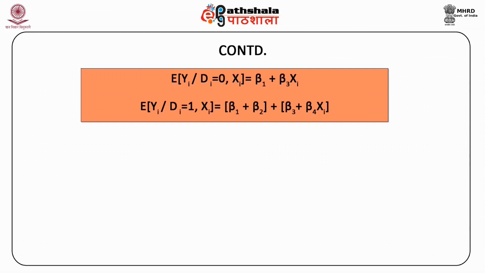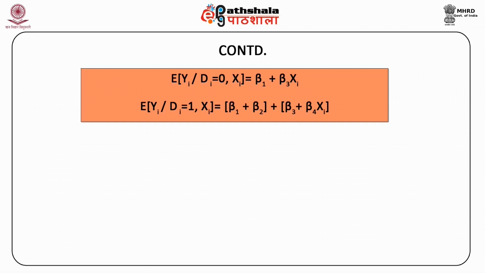Similarly, when we take the conditional expectation of the above equation for dummy variable with di equal to 1, we get expected value of yi given di equal to 1 and xi being constant equal to beta 1 plus beta 2 plus beta 3 plus beta 4 xi.